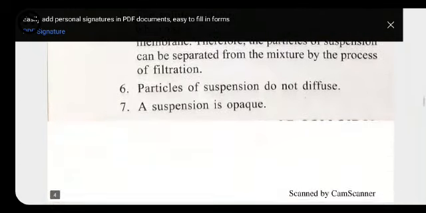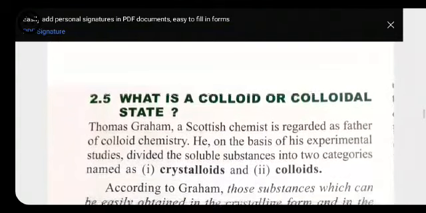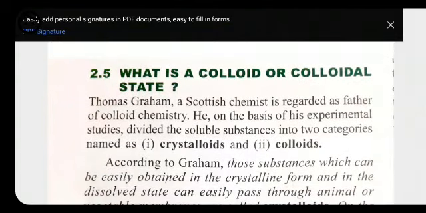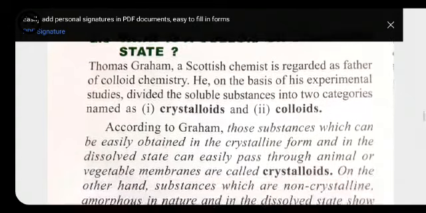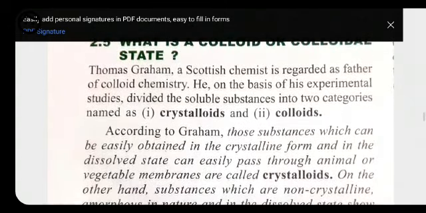After that, we have the last topic of this chapter, which is colloids. What do you mean by colloid? A colloid is also a type of solution which has some of the properties of a true solution and some of the properties of a suspension. That's why it is called a colloid.